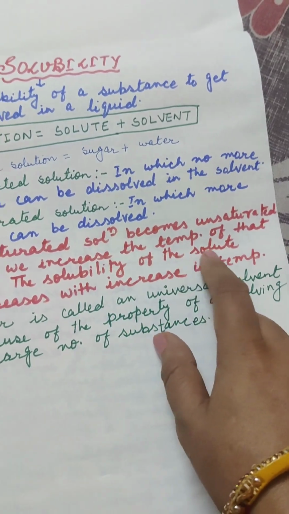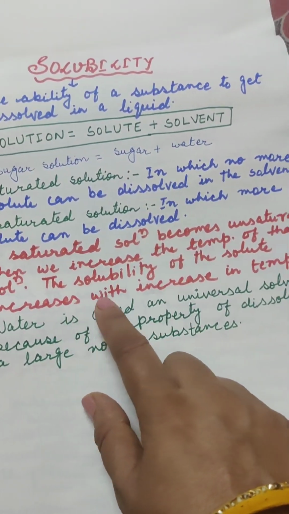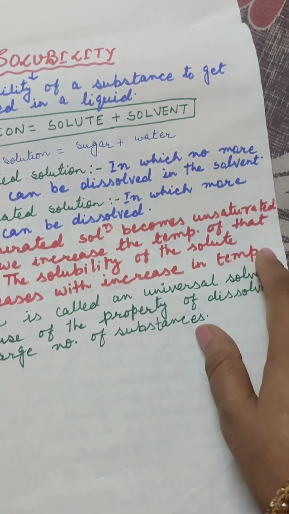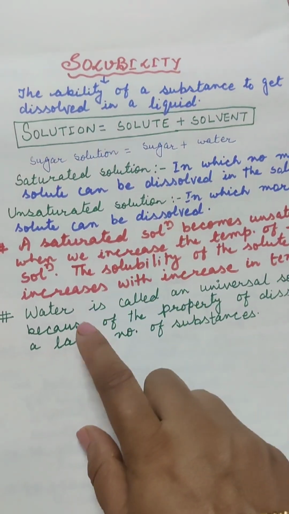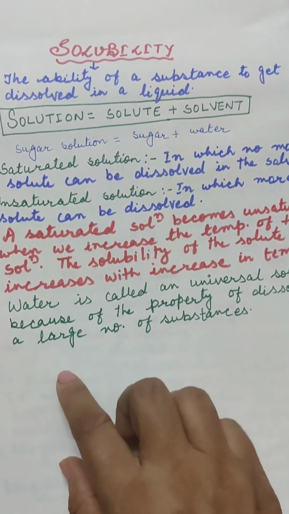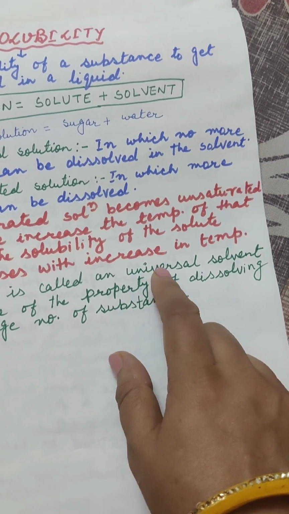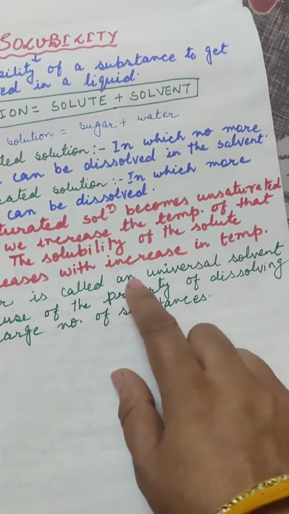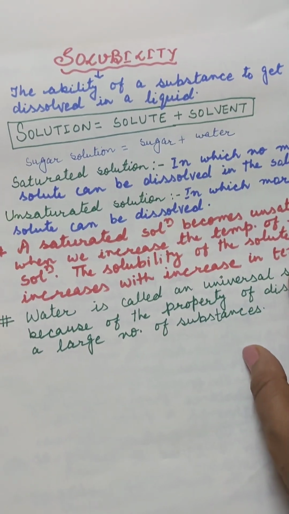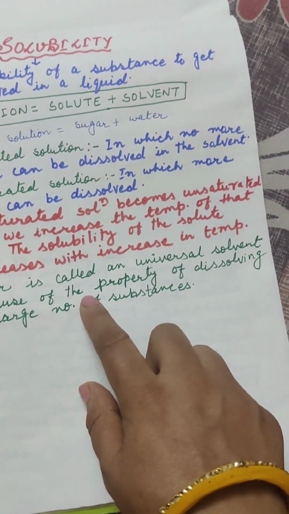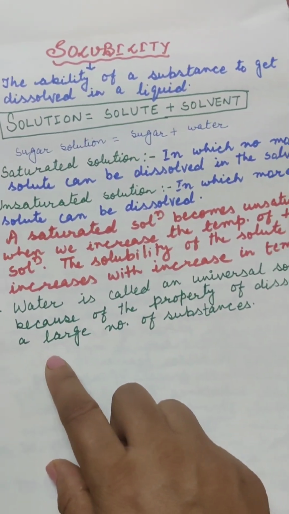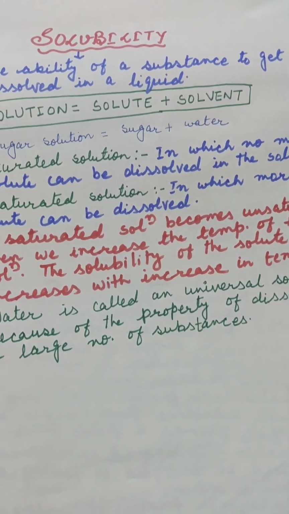The solubility of the solute increases with increase in temperature. Now the important question comes: why is water called a universal solvent? Water is called a universal solvent because of its property of dissolving a large number of substances.